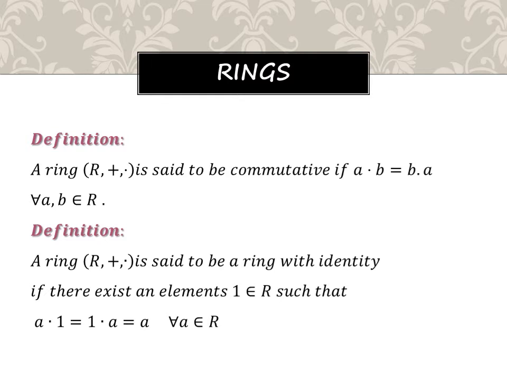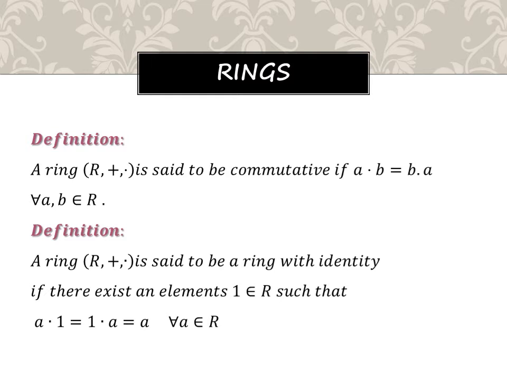And in this slide, we are going to discuss some definitions of rings. Now we are going to discuss what we mean by a commutative ring. A ring (R, +, ·) is said to be commutative if a dot b is equal to b dot a for all a, b belongs to R.